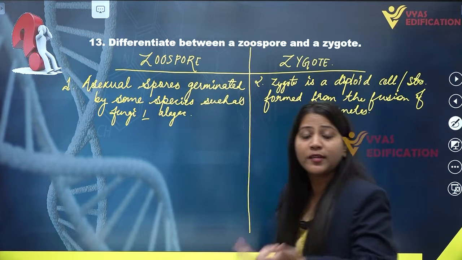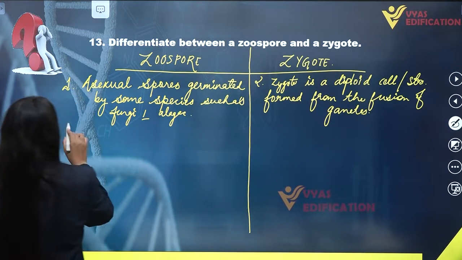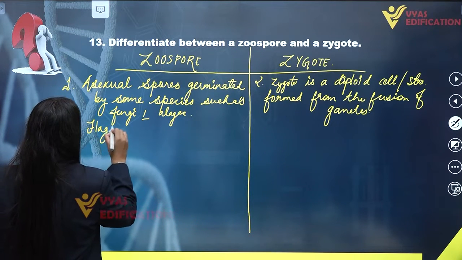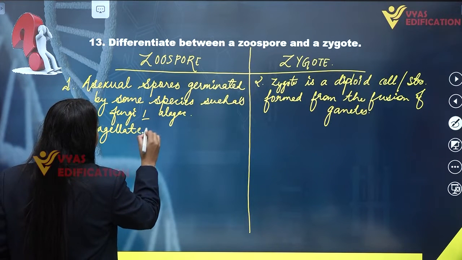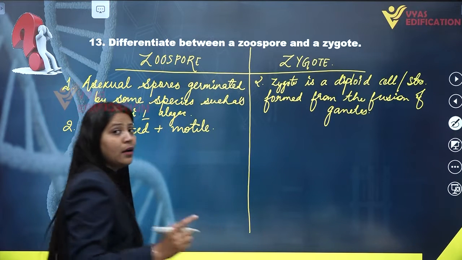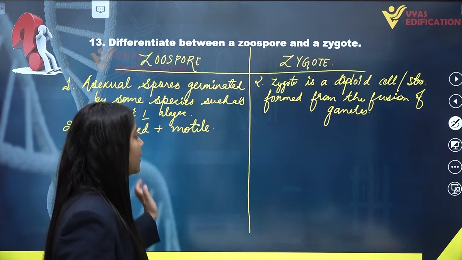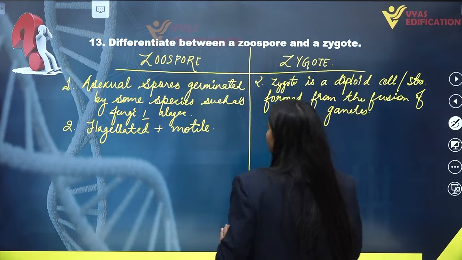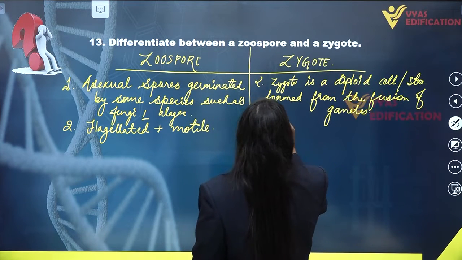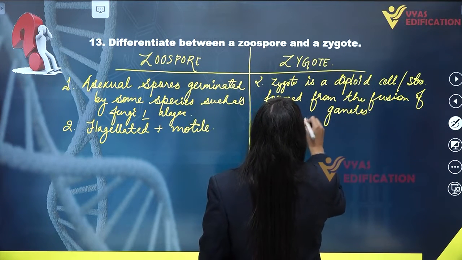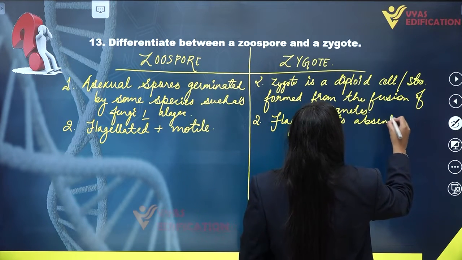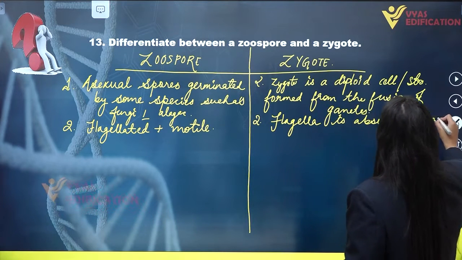Now the second point of zoospores: zoospores are flagellated and motile. They have flagella, and because of the presence of flagella, they are motile. They can go from here to there. In case of zygotes, they do not contain flagella. Flagella in zygote is absent and it is non-motile.